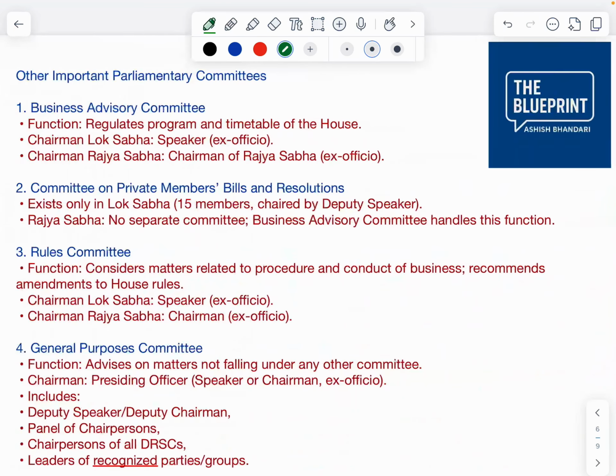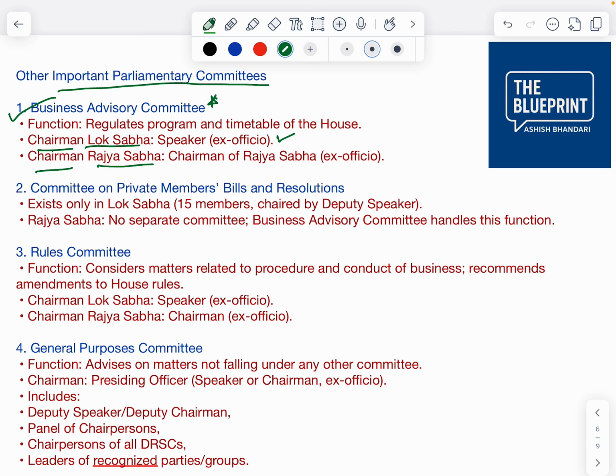Next, other important parliamentary committees. One is the Business Advisory Committee. Now, why did I mark this committee? Because in this committee, the Lok Sabha speaker and the Rajya Sabha chairman are the respective chairmen. In the Business Advisory Committee of Lok Sabha, the speaker is the chairman.